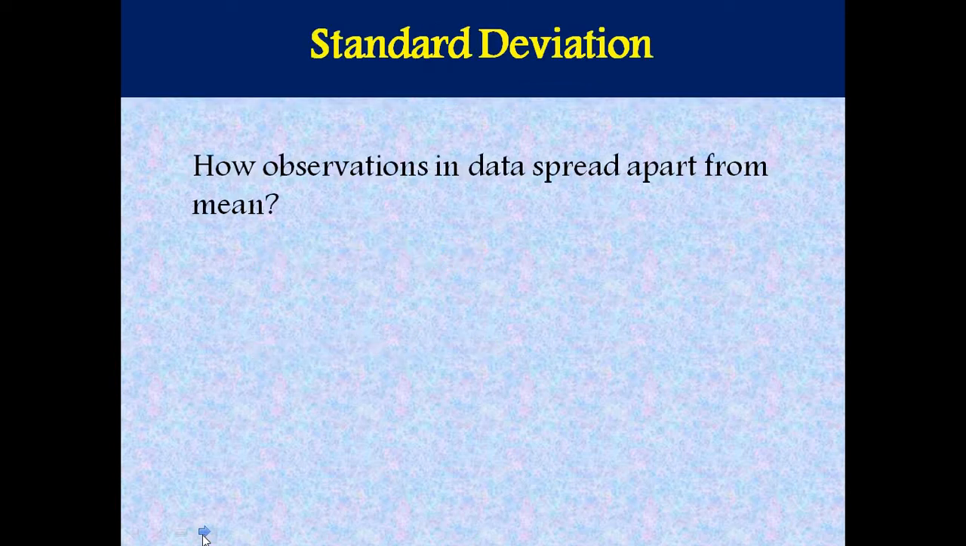Next is standard deviation. What is standard deviation? It is to know how observations in the data spread apart from the mean. So it tells us about the individual observation, how the observations are near or far from the mean.